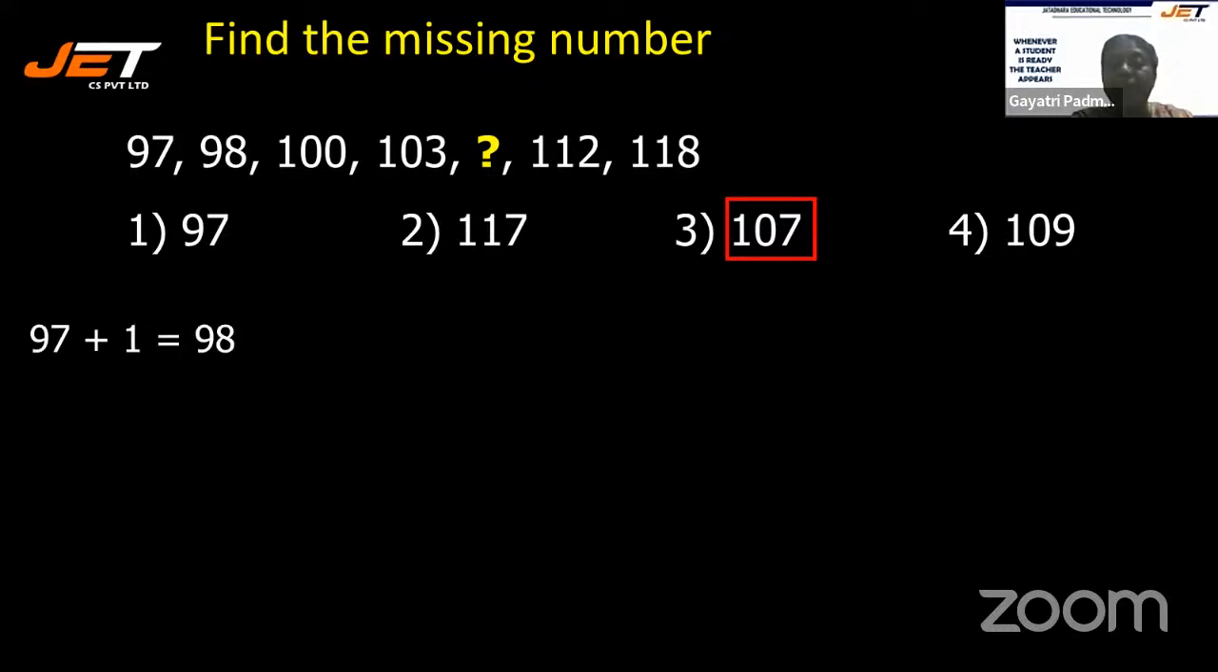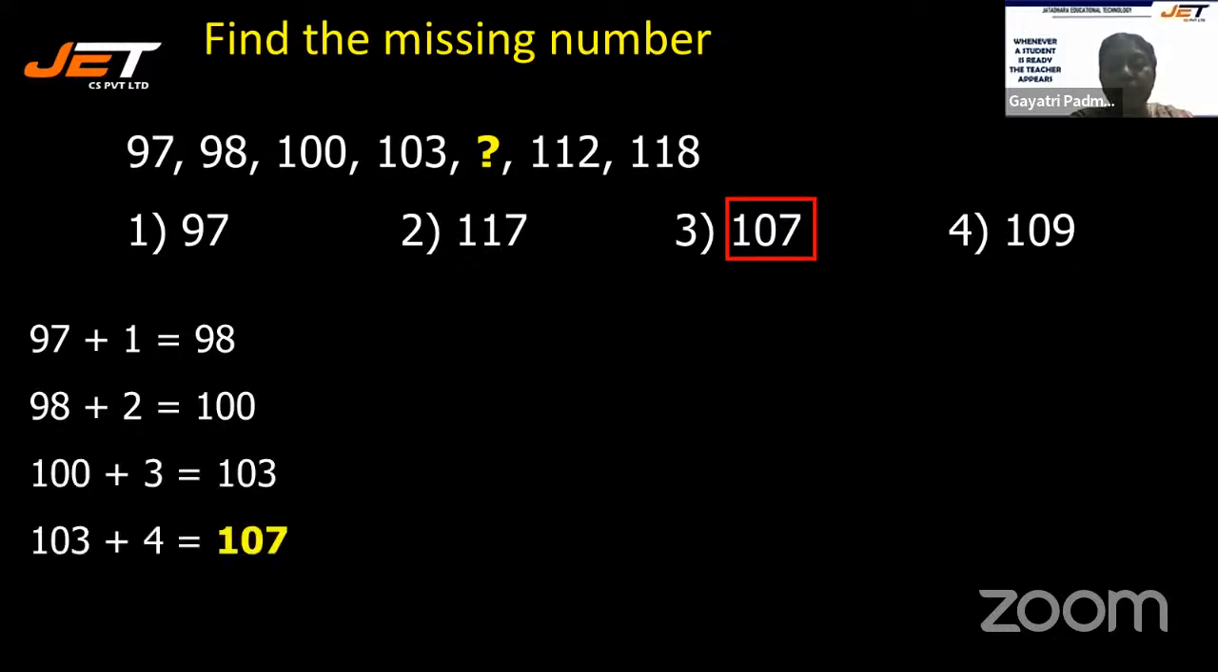How? 97 plus 1 is 98. 98 plus 2 is 100. 100 plus 3 is 103. Obviously, 103 plus 4 must be 107. Because you are adding in the chronological order, 1, 2, 3, 4, 5. So 107 plus 5 is 112. Okay, so 112 plus 6 is 118. So it is perfect. So whatever you have figured out, 107 is the correct answer.